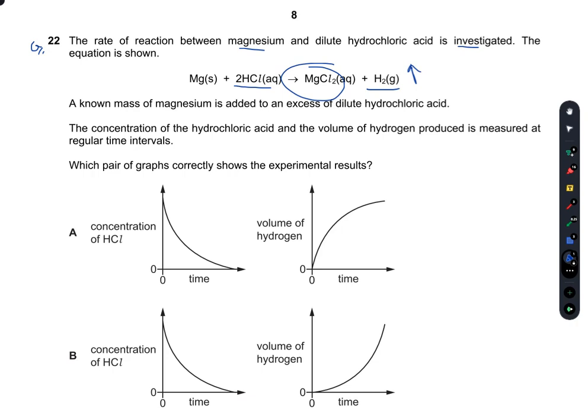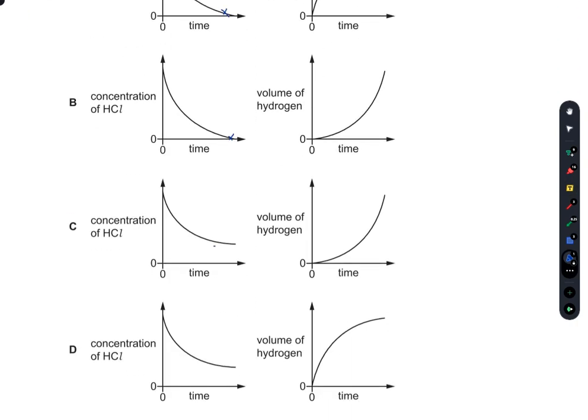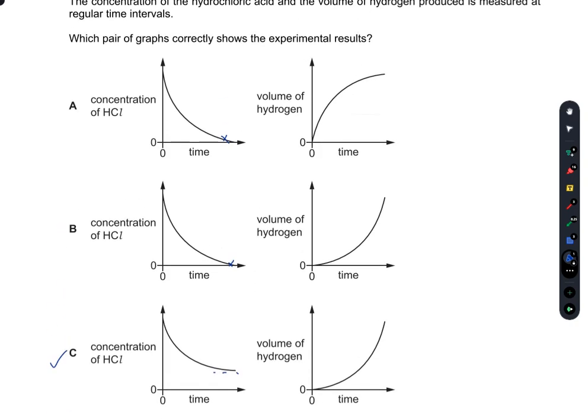Now, a known mass of magnesium is added to excess of dilute HCl. So after a certain time interval, the concentration of HCl will become constant. It will not end as shown in A and B. It will become constant as shown here. It will become constant. So either C or D are correct.